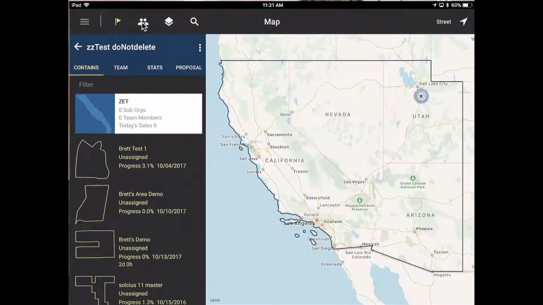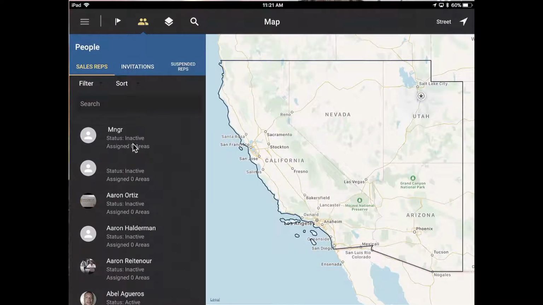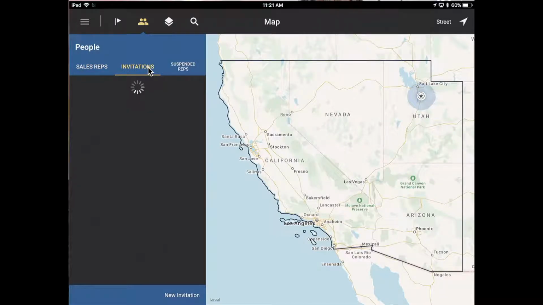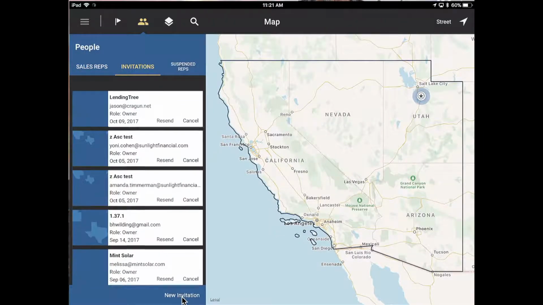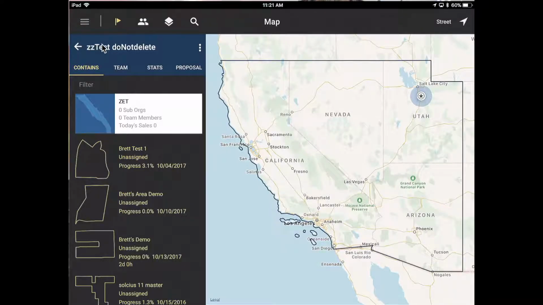And they do that by clicking on the People tab here. And you'll notice that as they do that, it's then going to generate a list of all of those individuals of which they may know or have a part. And at this point, they're able to click on invitations and come in and create a new invitation. Again, there's a detailed training video on how to do this. It's very simple to do, but this is one of the responsibilities that you have as an owner or an admin inside of Legion.